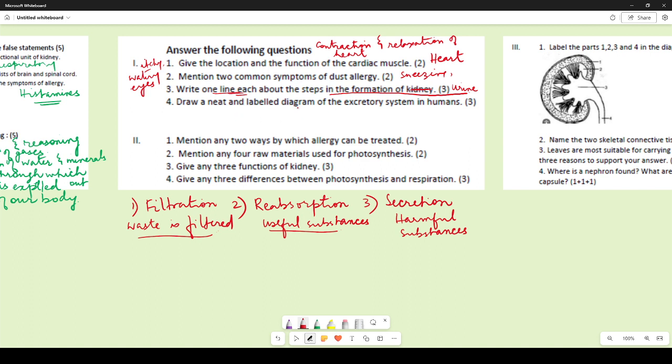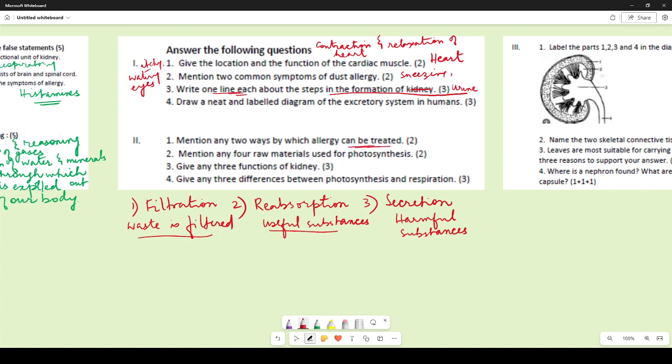Now draw a neat and labeled, even if you do not mention what substances are there which are filtered or what are the useful substances, it's perfectly fine as long as you understand what is happening during filtration, reabsorption or secretion. That is enough. Draw a neat and labeled diagram of the excretory system in humans. Most of you have drawn it correctly. Mention any 2 ways by which allergy can be treated.